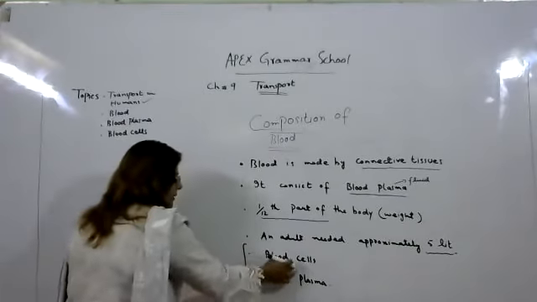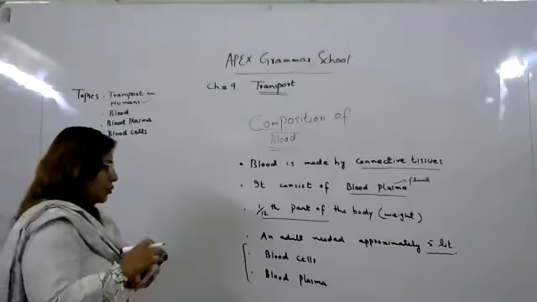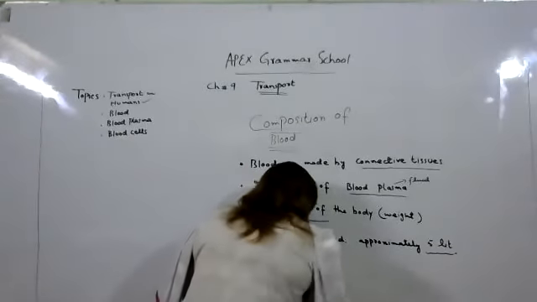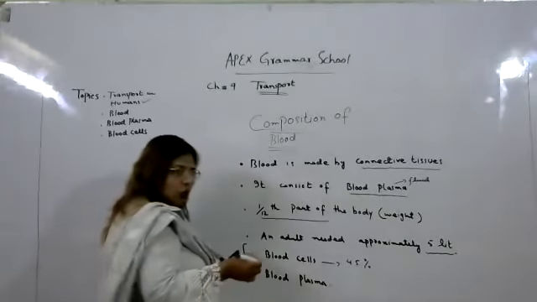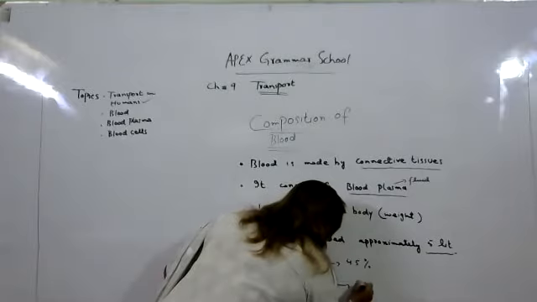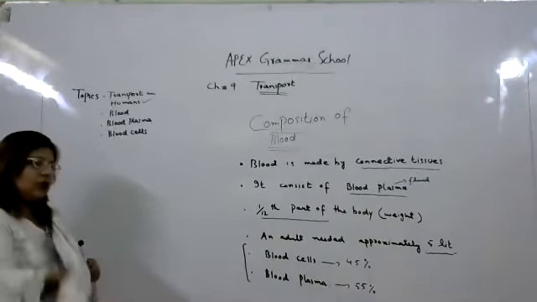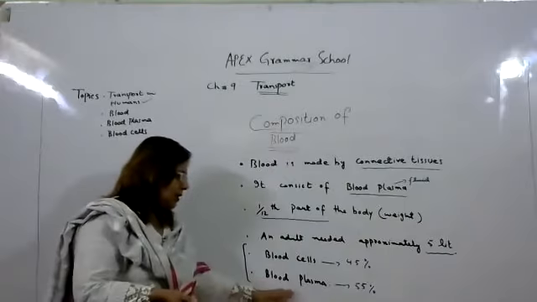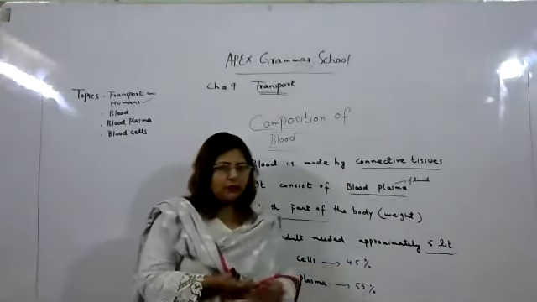These are blood cells and blood plasma. In our body, the ratio of blood cells is 45% and the ratio of blood plasma is about 55%. So according to the ratio, we can see the ratio of blood plasma is more as compared to the ratio of blood cells in our body.